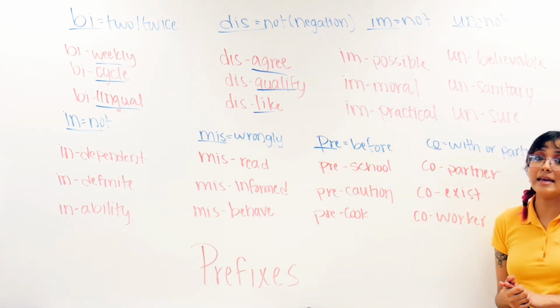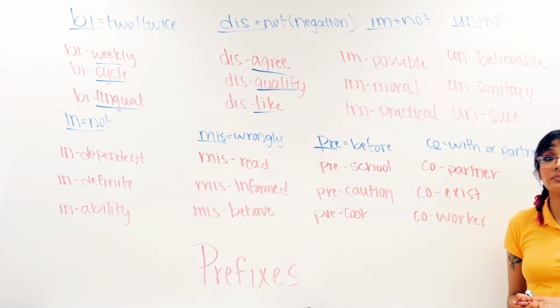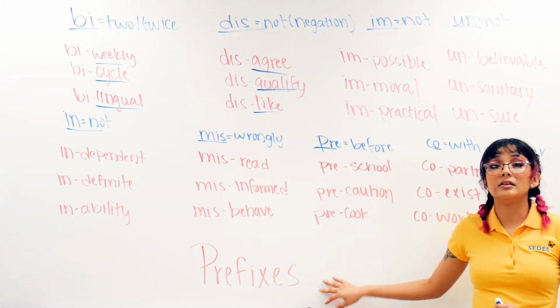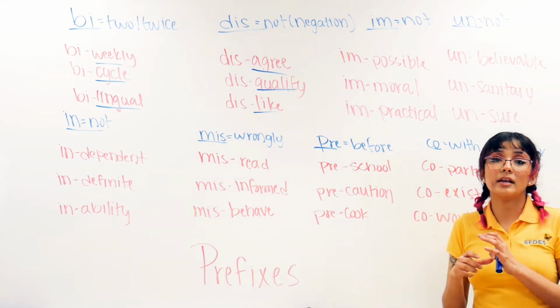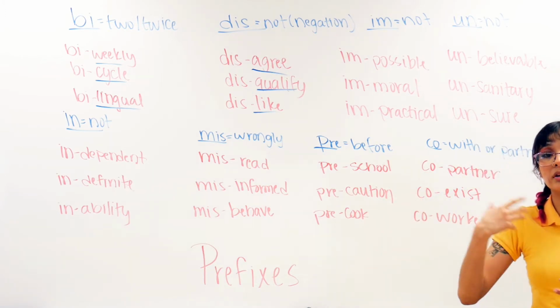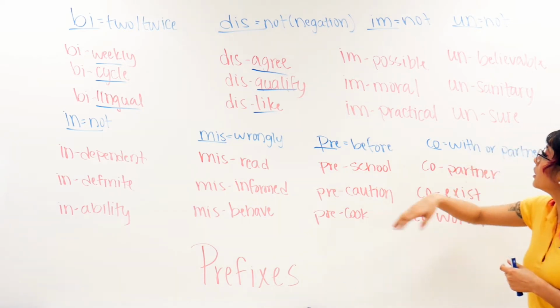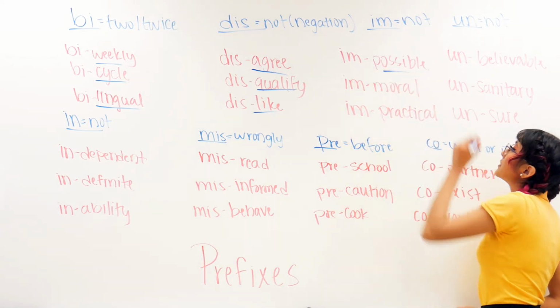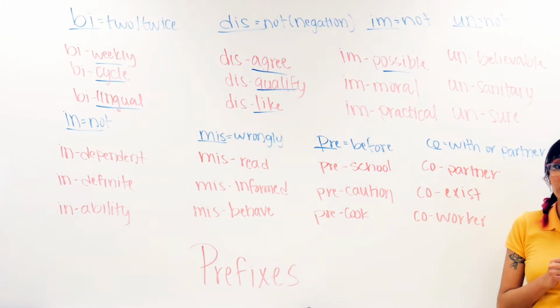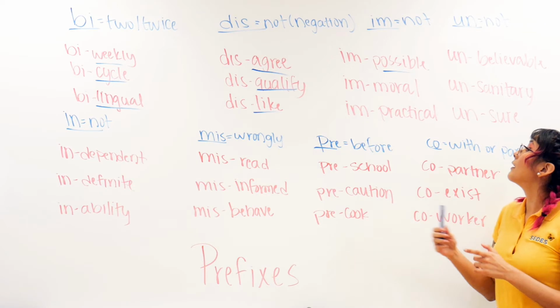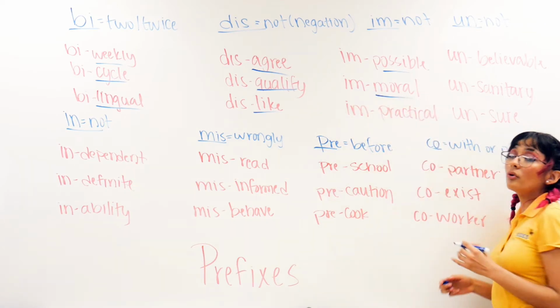Then we have im. There are going to be a lot of prefixes that mean not, because instead of changing the word, they just add those set of letters to give the meaning of not, to negate the root word. And here we have impossible, right? Possible means that you can do it. Impossible means you cannot do it. Then we have immoral.